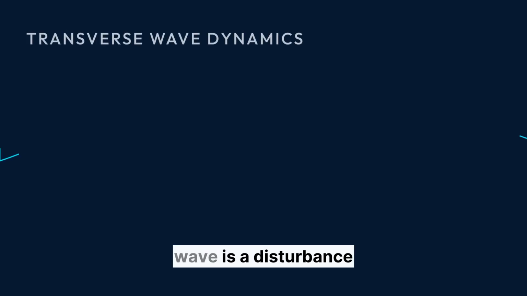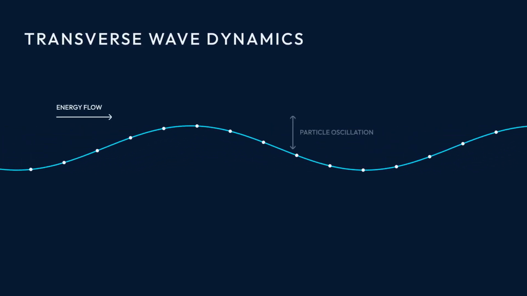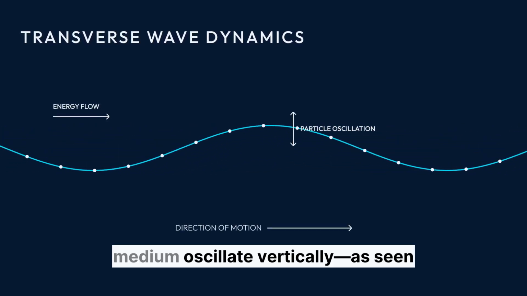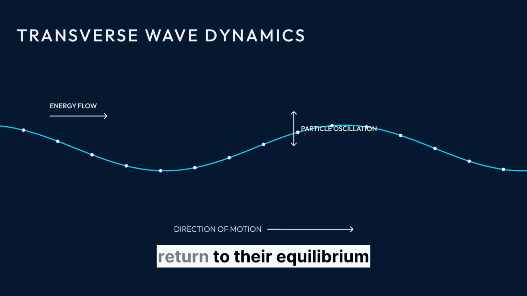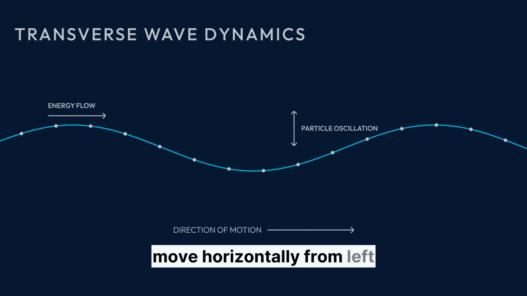At its core, a wave is a disturbance that transfers energy through a medium without transferring matter. Think of it as energy in motion, where the particles of the medium oscillate vertically, as seen in this transverse wave, but return to their equilibrium position as the crests move horizontally from left to right.